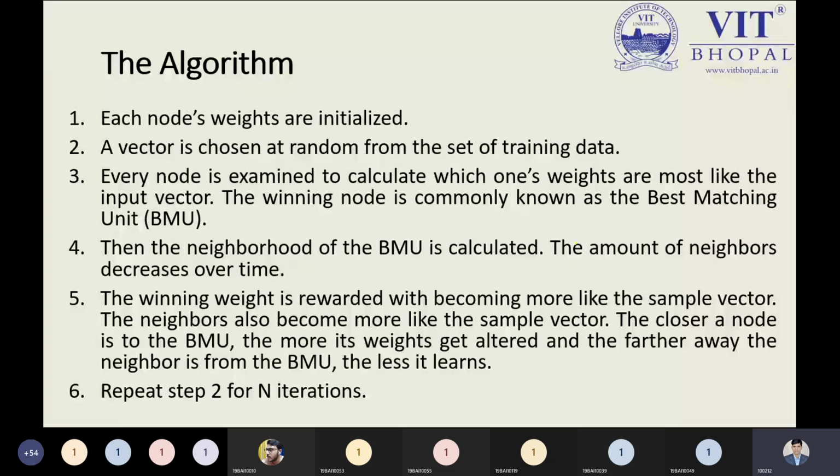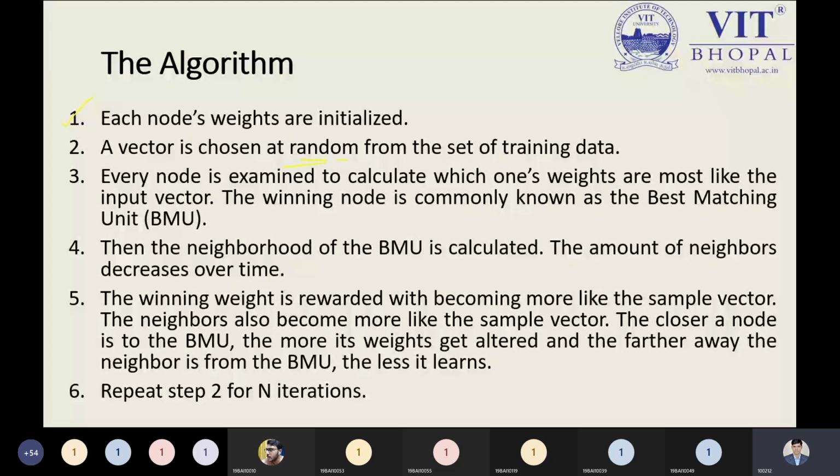If we talk about its algorithm, it is not a standard algorithm. What we have discussed is only a transformation of that part. The first step: the node weights are initialized. Of course, it is required to initialize the weights by wij, that is the weight vectors. Second step is saying here that a vector is chosen at random from the set of training data. So of course, why random?